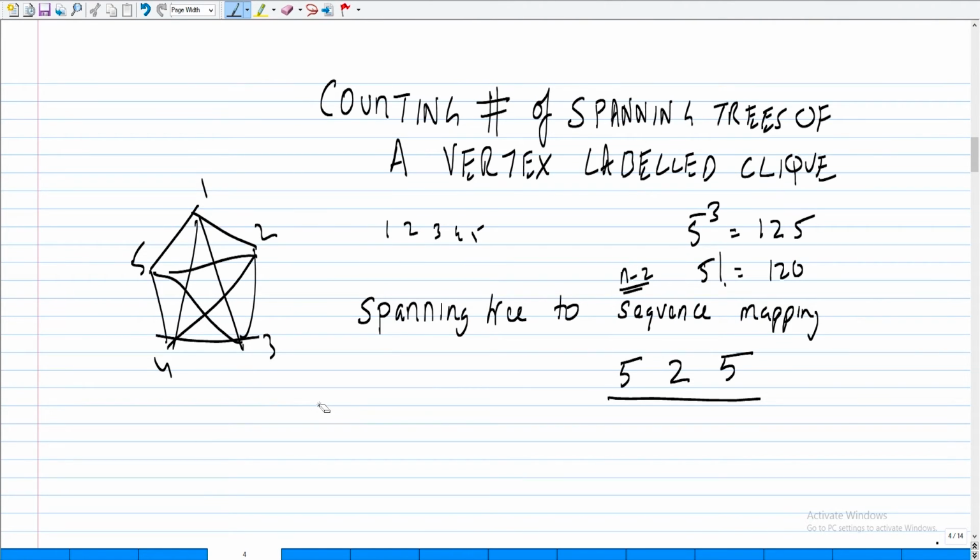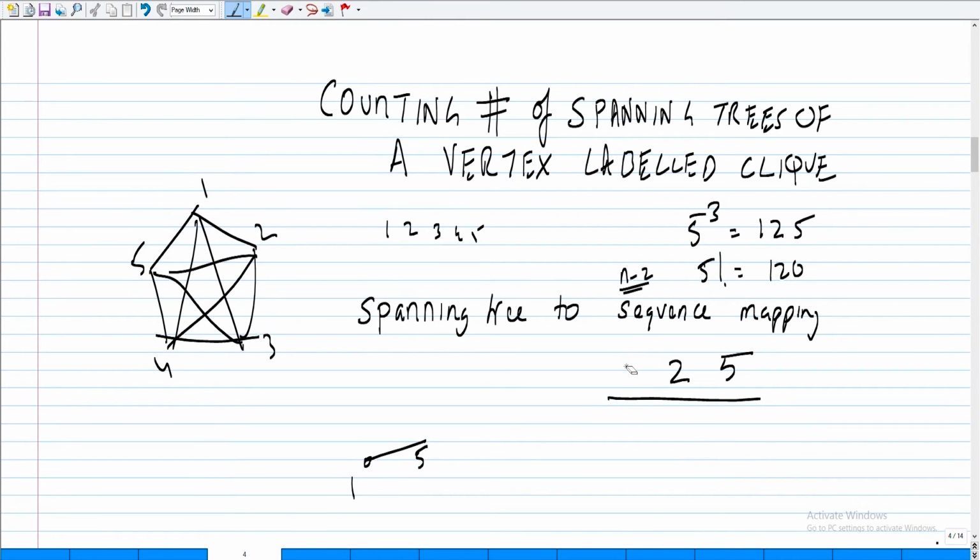Now you ask, what is the least label which is not in the sequence? So it's 1. So I'll add 1 to the tree, and it says it's adjacent to 5. Then I'll remove 5 from here.